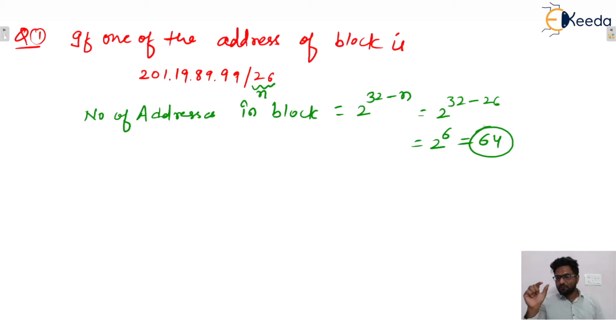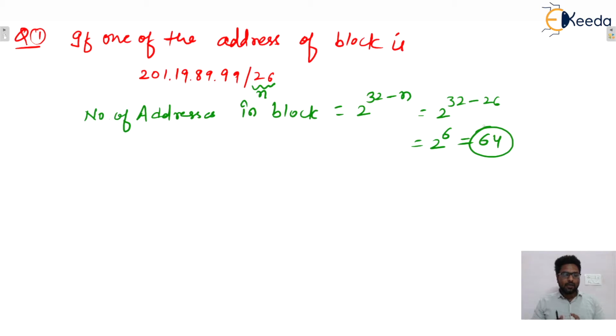In these 64 addresses, the first address will be assigned as the network ID and the last address will be assigned as the direct broadcast address for that particular block. So remember guys, whenever it is asked how many addresses are there in that block, you can calculate 2 raised to power 32 minus n. That will give you the total number of addresses.